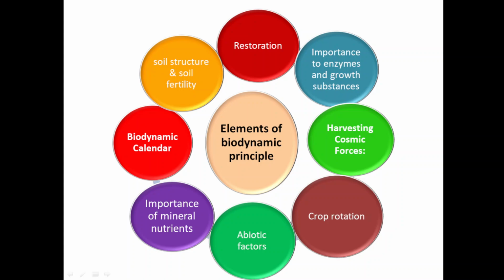In case of harvesting cosmic forces, the earthy forces of moon, Mercury and Venus are soaked by the earth from air, whereas cosmic forces which are produced by Saturn, Jupiter and Mars are present upward, and they are soaked by rock, and both the forces interact in clay, and that will regulate the rhythm of the plant, and proper growth of the plant will take place.